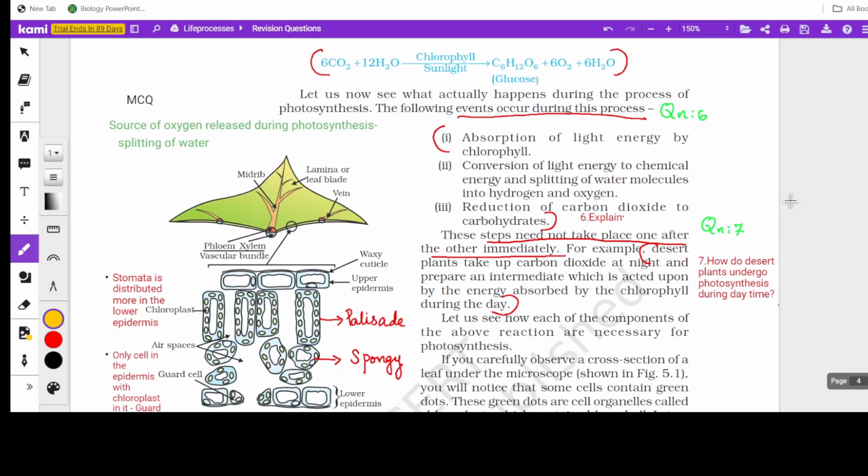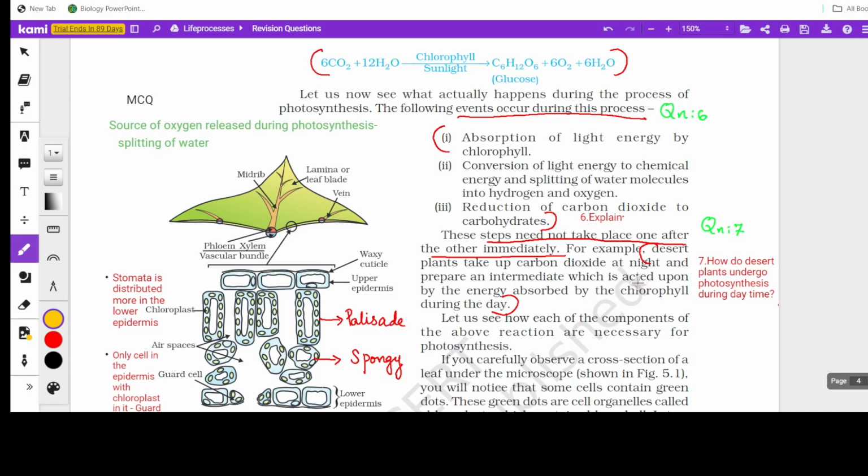And this is a sequel question of this. So this part, next paragraph, the question can be asked in a different way, but the main concept there is that during daytime desert plants cannot photosynthesize, because their stomata remain closed during daytime to reduce the loss of water, or to prevent transpiration. So how do they get carbon dioxide? Because only through stomata could they take carbon dioxide. So in the absence of carbon dioxide the process will not be complete.